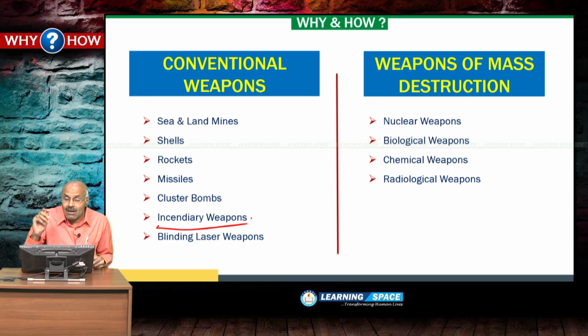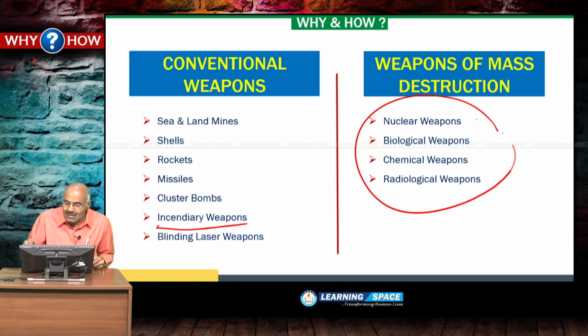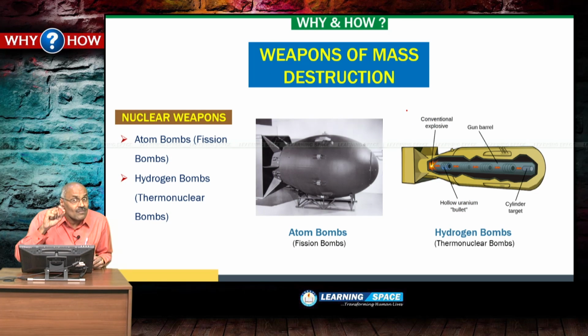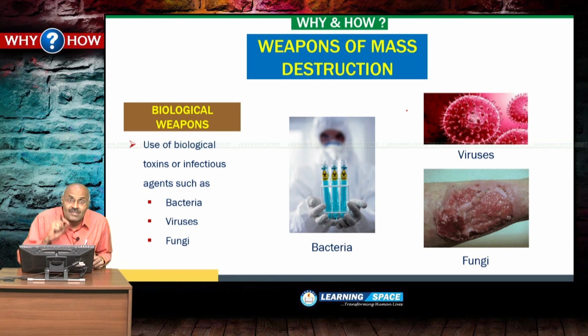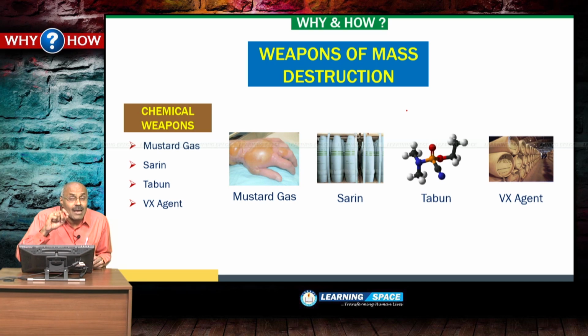And other side there are weapons of mass destruction. These are all known as weapons of mass destruction: nuclear weapons, biological weapons, chemical weapons, radiological weapons. Nuclear weapons, all of you are familiar with these weapons: atom bombs, hydrogen bombs. These are examples of nuclear weapons. And if you look at biological weapons, these are various types of bacteria, viruses, fungi, right? So these are biological weapons. Then chemical weapons. Chemical weapons, example I have given here. And chemical weapons are a part of weapons of mass destruction.